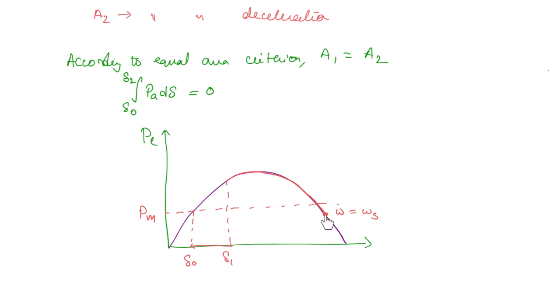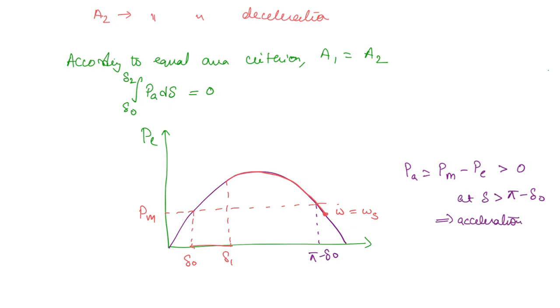Then what is going to happen? The accelerating power PA, which is equal to PM minus PE, is going to be greater than 0 at delta greater than pi minus delta naught. This is pi minus delta naught. So that means the rotor is undergoing acceleration, and once acceleration is happening, what will happen? Delta is going to increase, right.